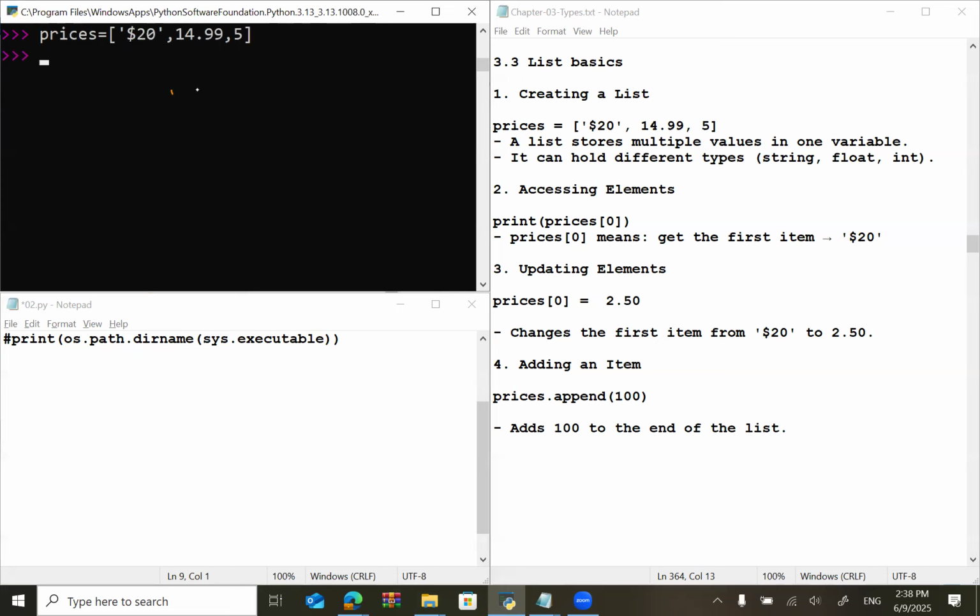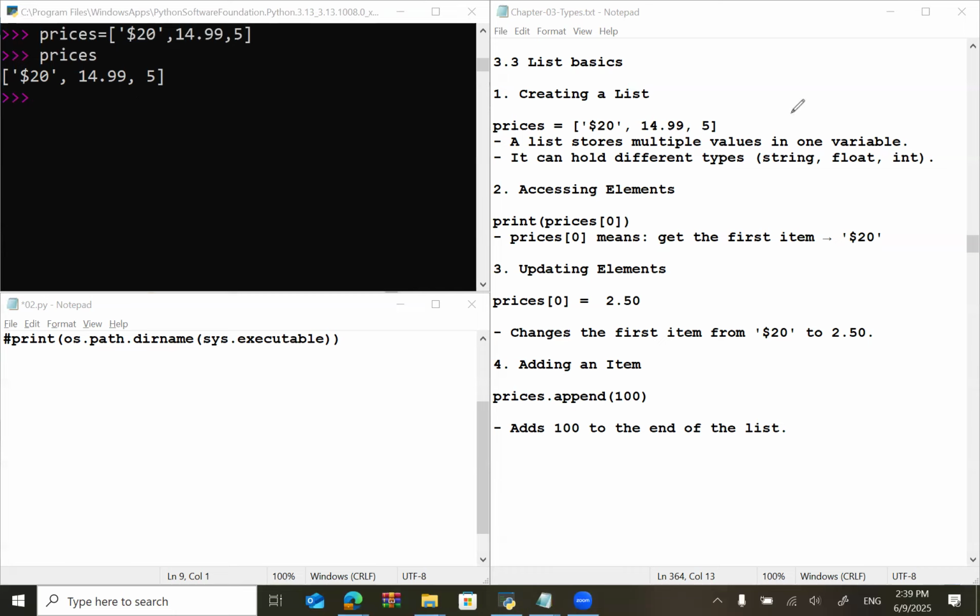So this is my price list. If I say prices, it will give me the list. I want to display the first value. Keep in mind, the first value is always at location 0. The next one is always 1, and the third one is always 2. So it starts with a 0 index. Keep in mind, interesting from an exam point of view.